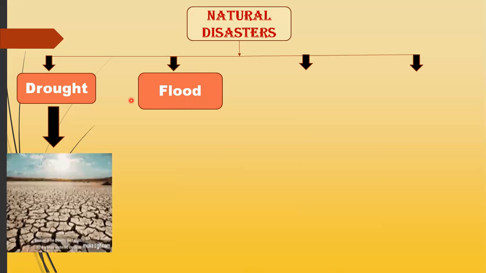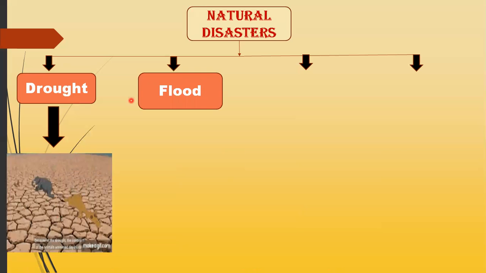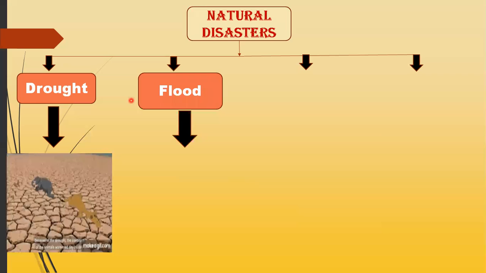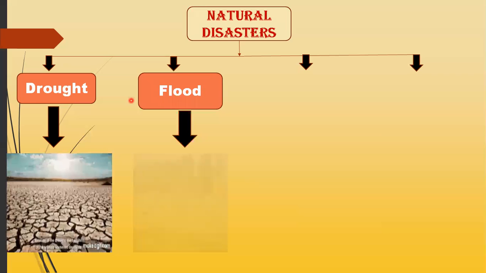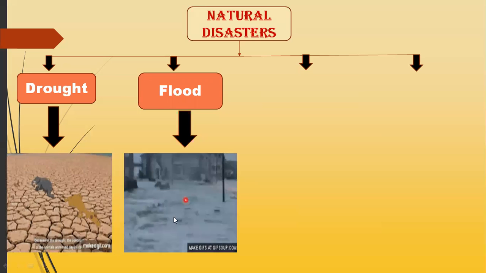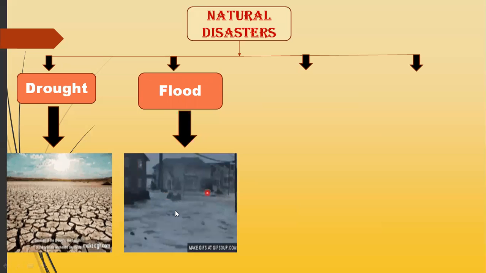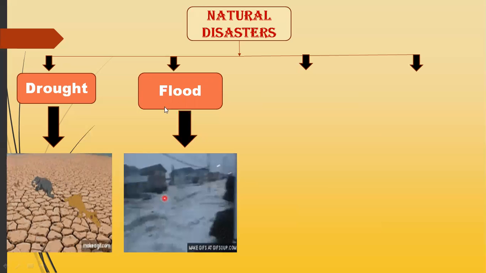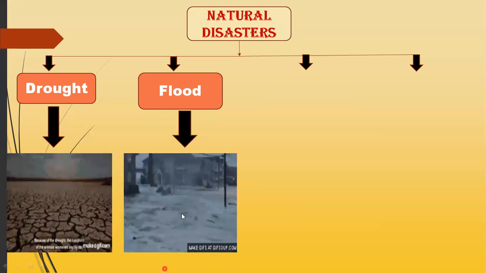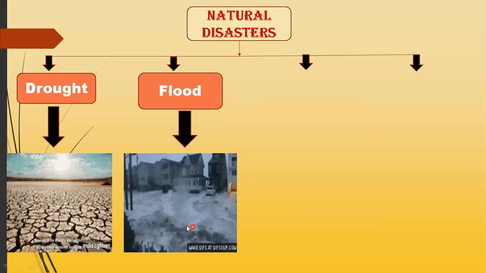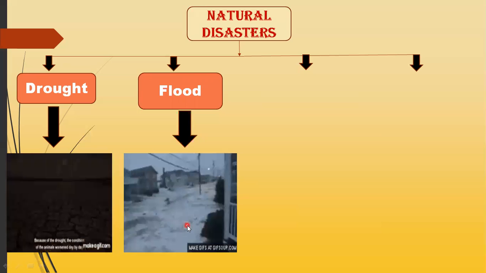So now come towards another factor, that is the flood. So basically what happens during the flood? When an area gets a lot of rain for a long period of time, a condition occurs which is known as the flood.